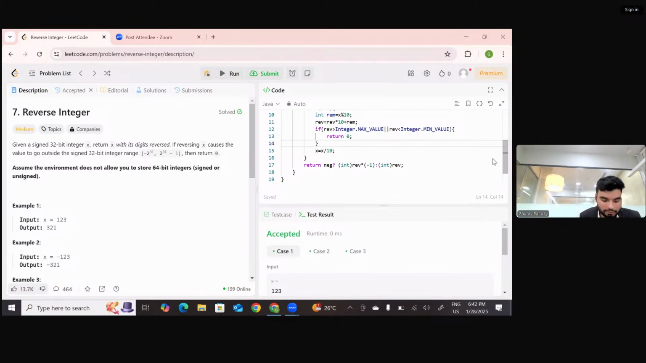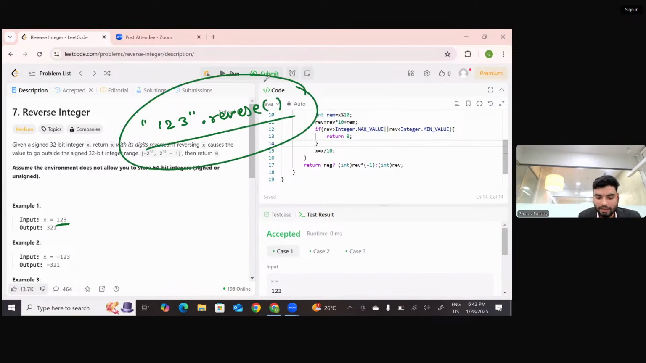So another solution is possible. Let's say this is an integer value, right? If I convert this to a string, that will become "123". Yes or no? And if I use a dot reverse method, I can reverse it directly. So now think about the situation: can we convert this number to a string, and again by using a reverse method, can we solve this question? Okay, we can, but there will be a lot of challenges that you need to face.